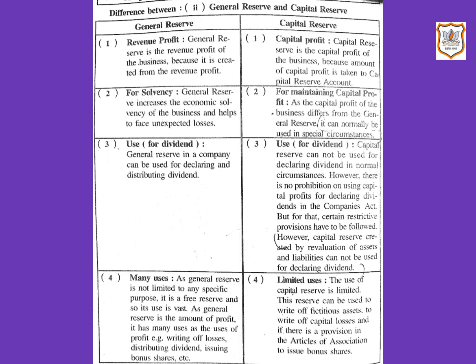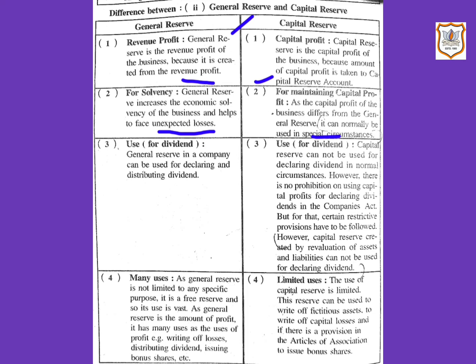First point, general reserve is the revenue profit of the business because it is created from the revenue profit. Capital reserve is the capital profit of the business because the amount of capital profit is taken to the capital reserve account. General reserve increases the economic solvency of the business and helps to face unexpected losses. As the capital profit of the business differs from the general reserve, it can normally be used in special circumstances.